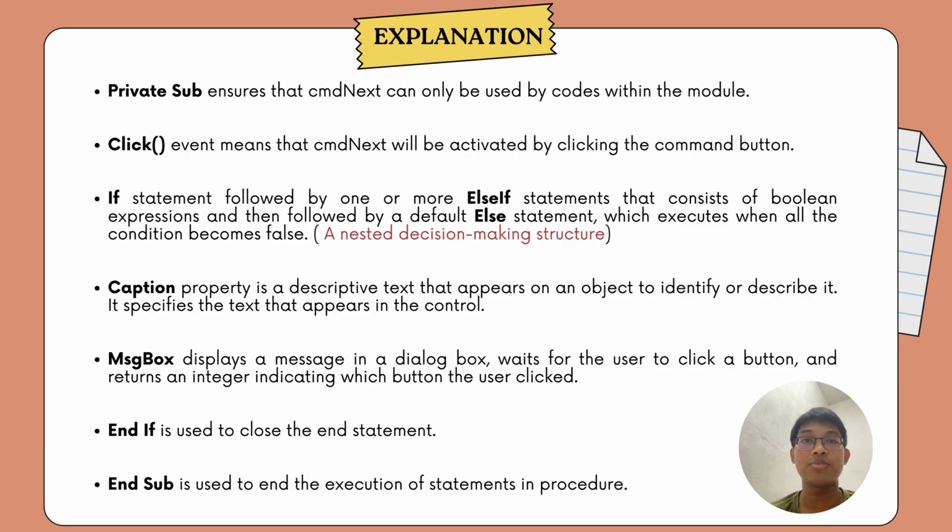We also use the caption property. It is a descriptive text that appears on an object to identify or describe it. Message box is an element to display a message in a dialog box, wait for the user to click a button, and return an integer indicating which button the user clicked. End if is used to close the if statement. End sub is an element to end the execution of statements in a procedure.